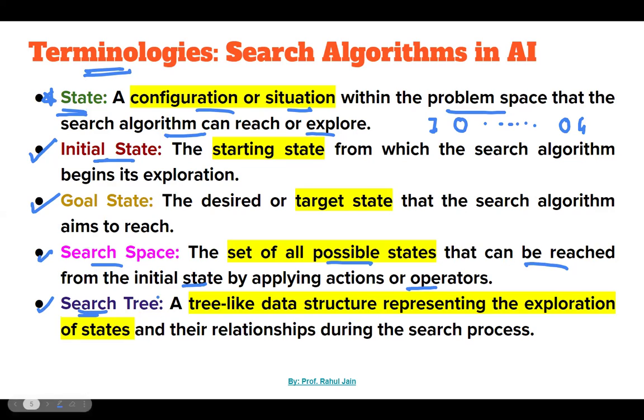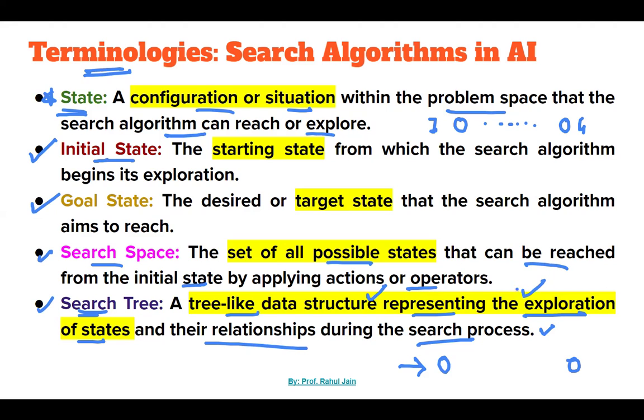Search tree. So what is a search tree? A tree-like data structure which represents the exploration of states and their relationships during the search process. So if I want to implement a search algorithm on the states, I just need to implement my search algorithm there, and using it, we need to find out the solution. So a search tree is just a data structure which represents the exploration of states.